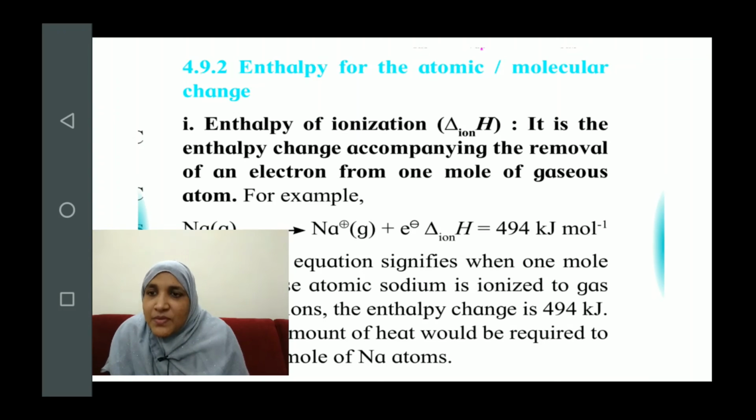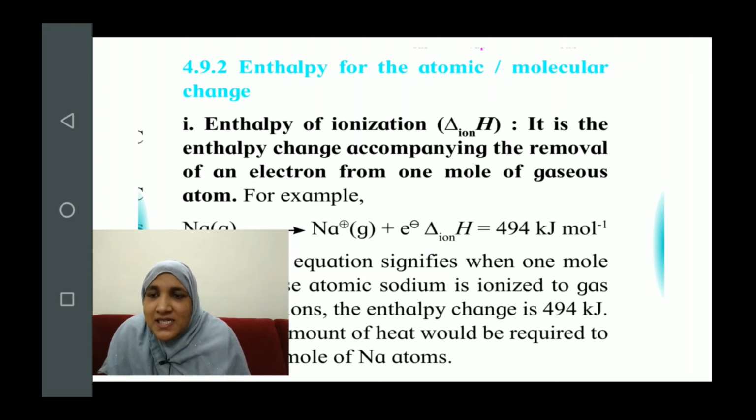So this enthalpy of ionization is talking about the formation of cations, that is, positive ions. It is the enthalpy change associated with the removal of an electron from 1 mole of gaseous atom.